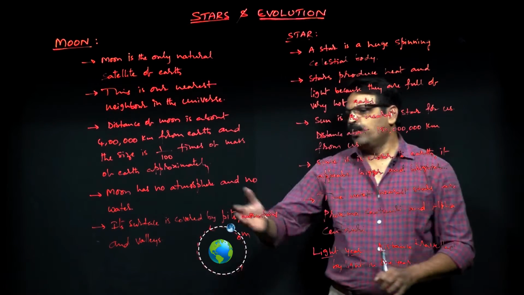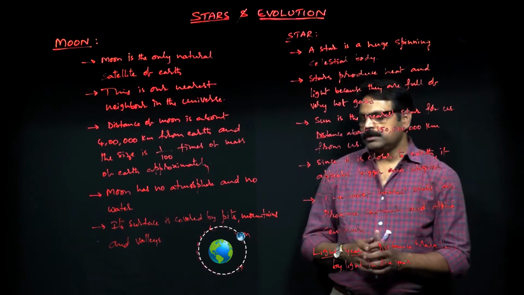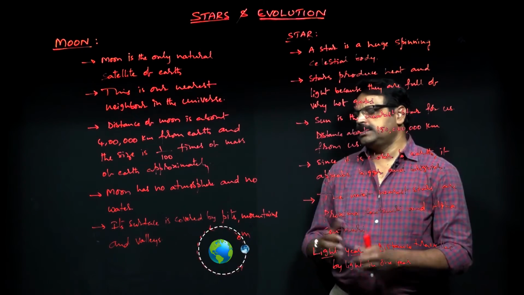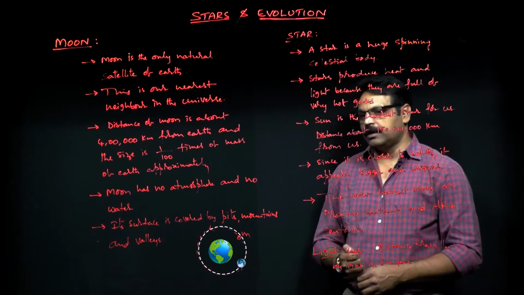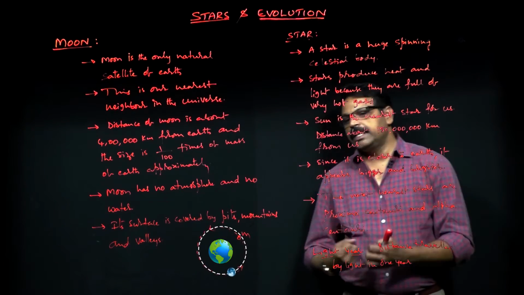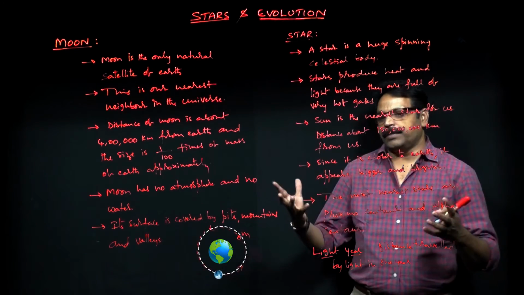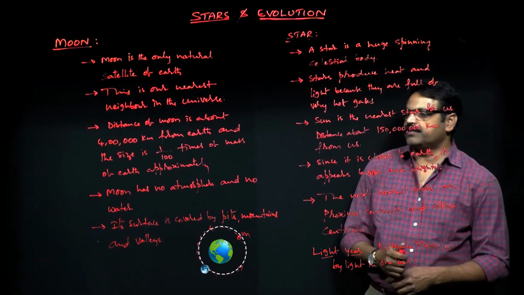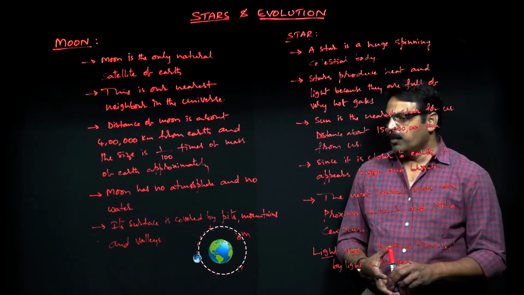And moon has no atmosphere and no water, because the gravitational pull on the moon is very small, that is approximately 1/6 that of the Earth. That is the reason atmospheric particles can never be retained on the surface, near to the surface of the moon. They escape. That is the reason moon doesn't have any atmosphere on it, and there is no water sources also on the moon.